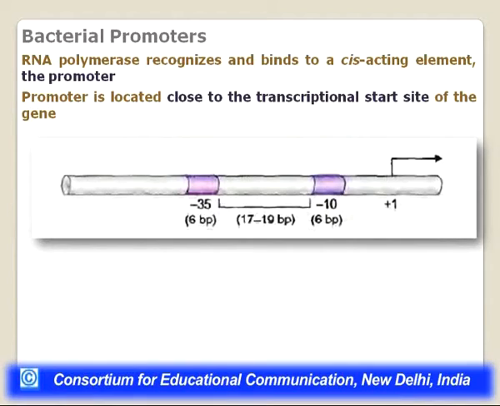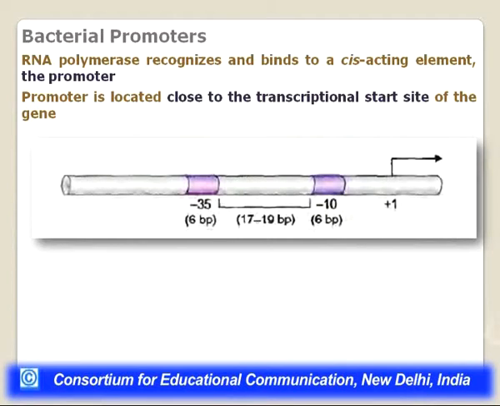The first nucleotide of the DNA which gets transcribed into RNA, we label as +1, and on the left hand side, upstream of this +1, the position -1 will be there. There is no position 0. Then if you keep on going upstream of +1, there is a position which is called -10.